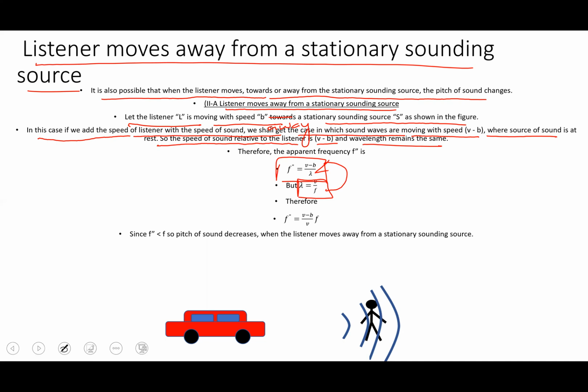v into f. As you can see over here, the numerator is smaller, so that it multiplies with f. So f was bigger than f dash, so something small has to be multiplied to it, so that they become equal. So in this case, the person will hear a very small sound as he is moving away from the source. So f double dash will be smaller, so the pitch of the sound decreases when the listener moves away from the stationary source.